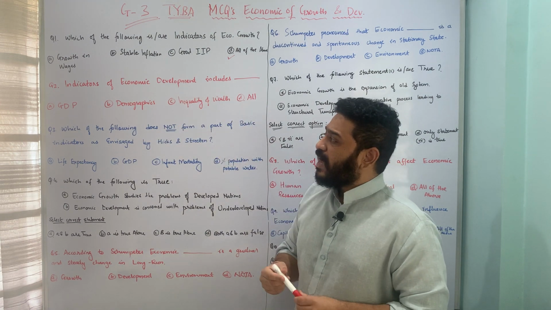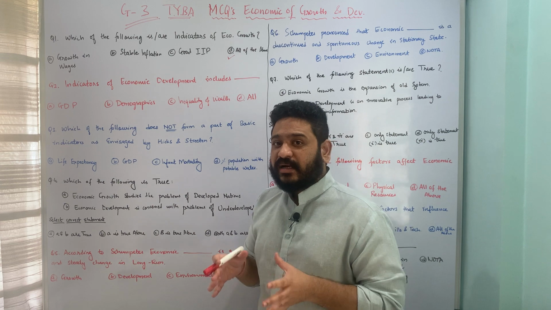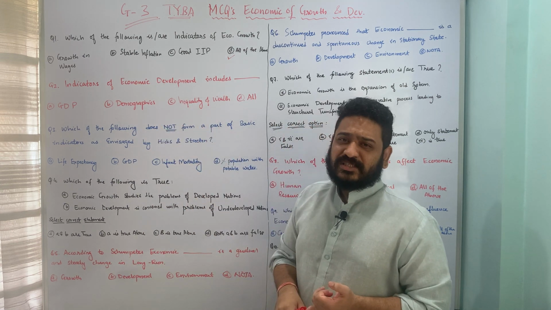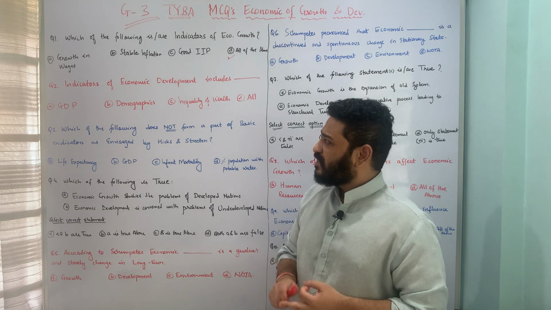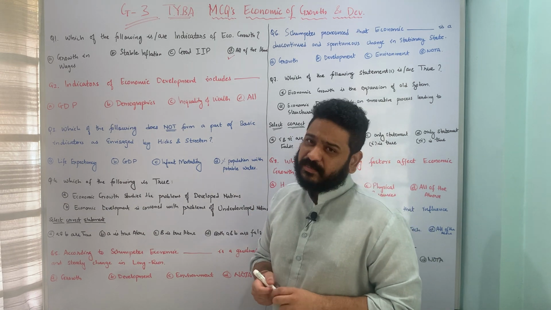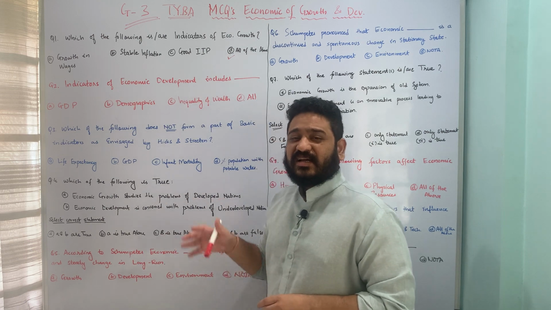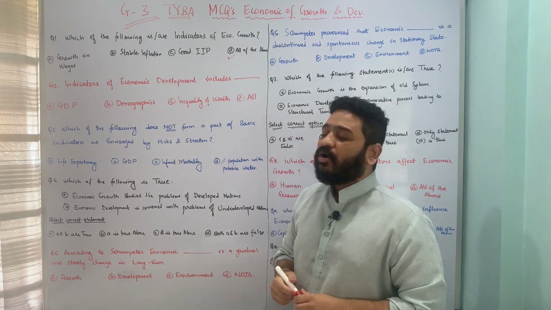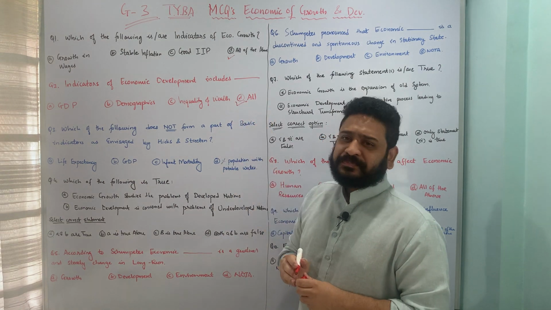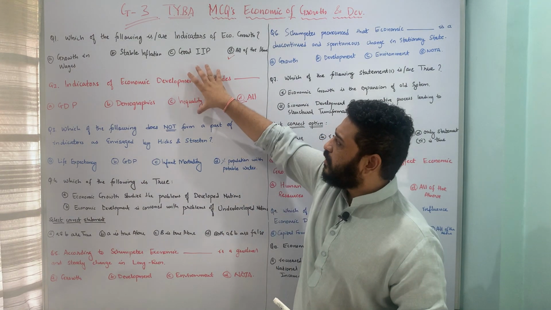All these three things, the gross domestic product, demographics, as well as inequality of wealth, are indicators of economic development per se, and therefore option D, all of the above, is the correct answer to this particular question.